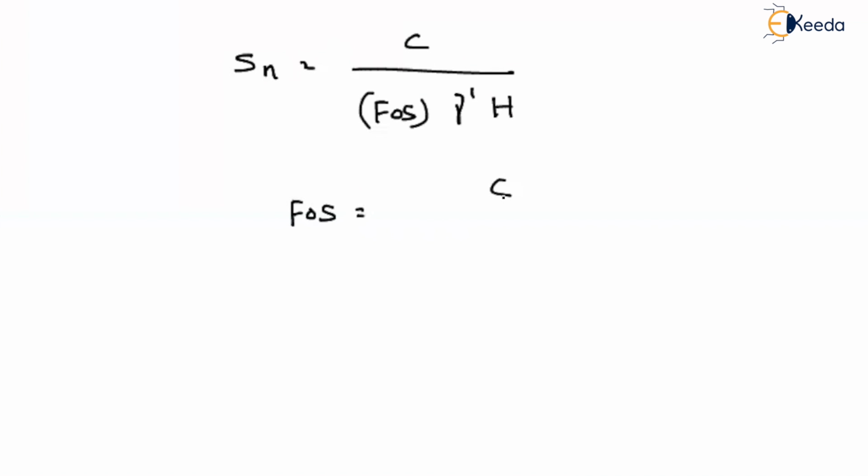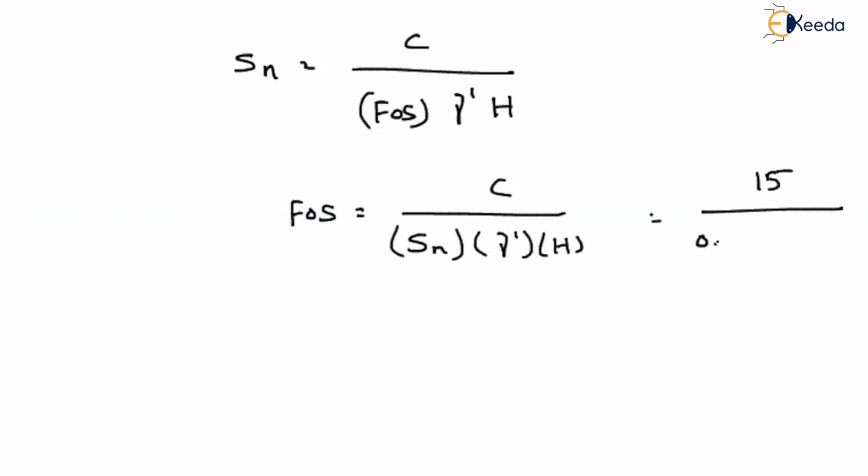Now the equation becomes Sn equal to C divided by factor of safety. As the soil is under submerged condition, you have to take submerged unit weight into height. So from this, the factor of safety can be written as C divided by stability number into gamma dash into H. So C value 15 divided by stability number 0.08 into gamma dash 9.52, H value 6.